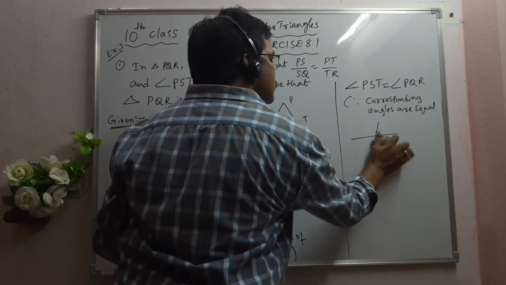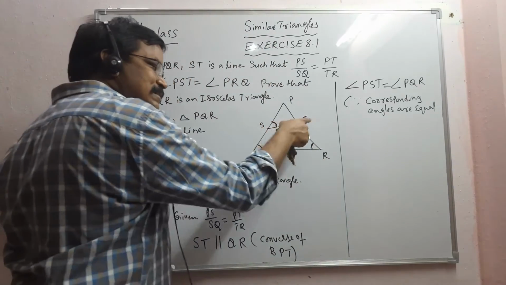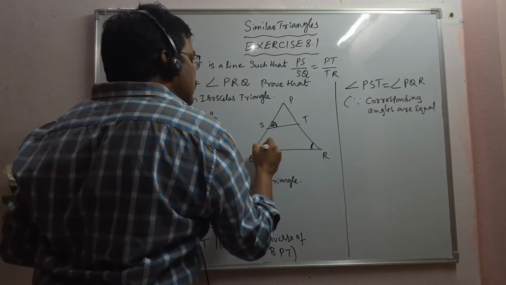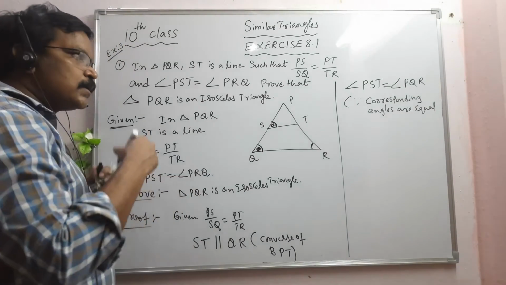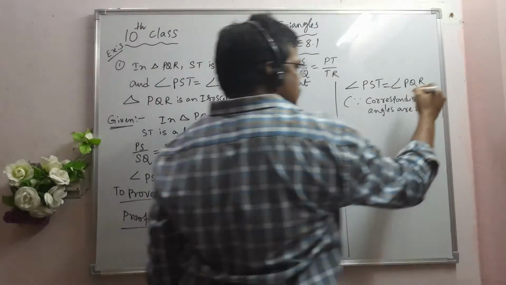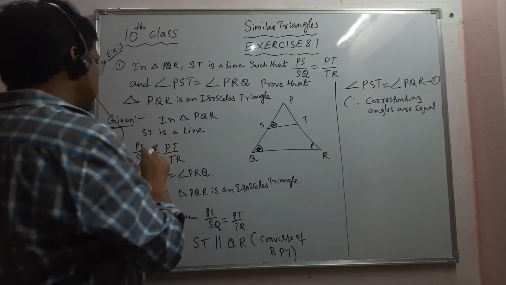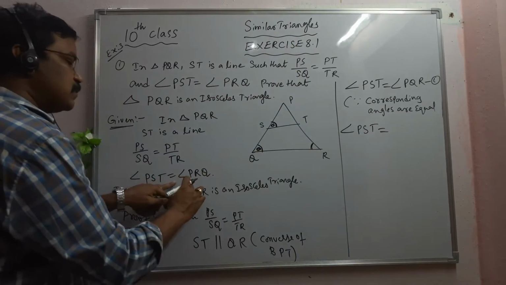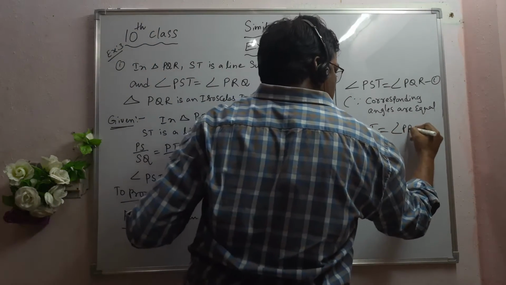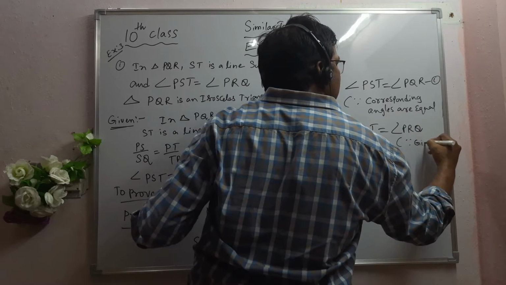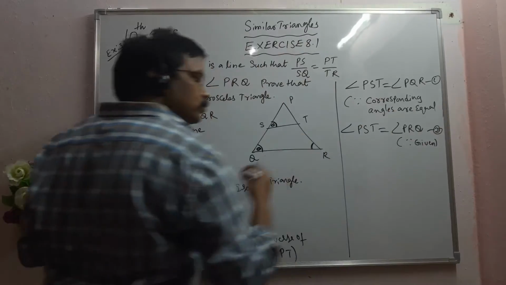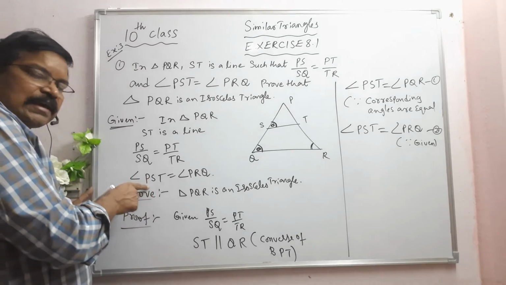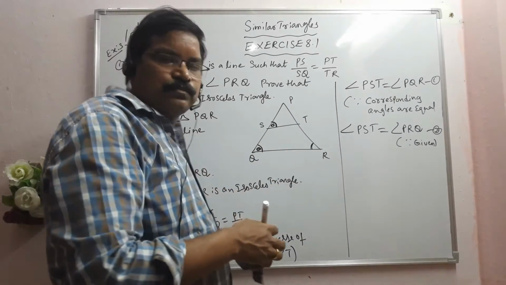Why am I using this property here? Since ST is parallel to QR and this is the transversal, these two angles are corresponding angles. So this is, let it be 1. But what is given in the statement? Angle PST is equal to angle PRQ, since it is given. This is equation number 2. I have just taken it from what is given in the statement. That means angle PST is equal to angle PRQ.